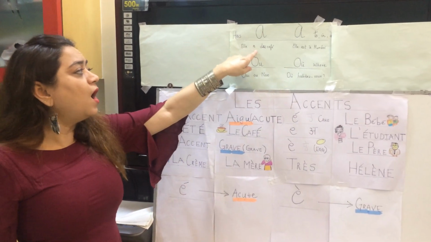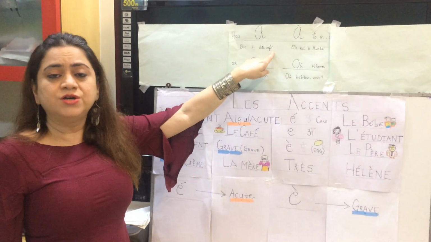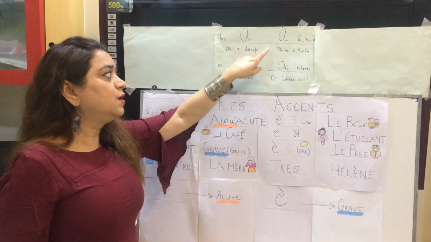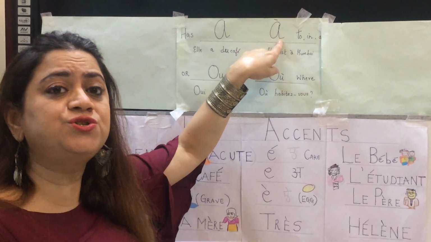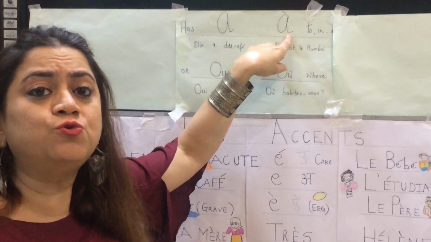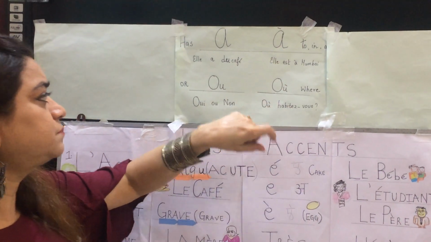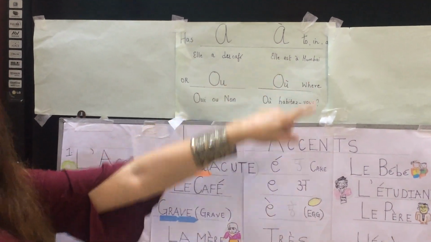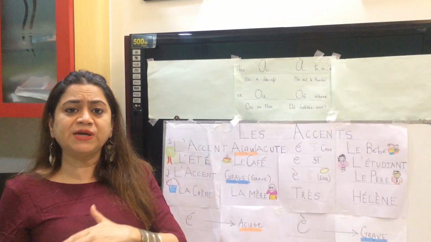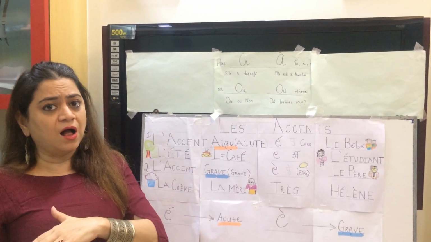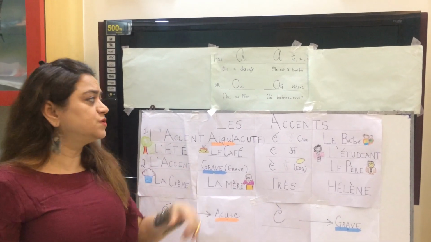Like elle a du café, she has some coffee. When A is with the grave, the meaning changes. It changes to à, meaning to, in or at. Elle est à Mumbai. She is in Mumbai. So pronunciation remains the same, but meaning differs.